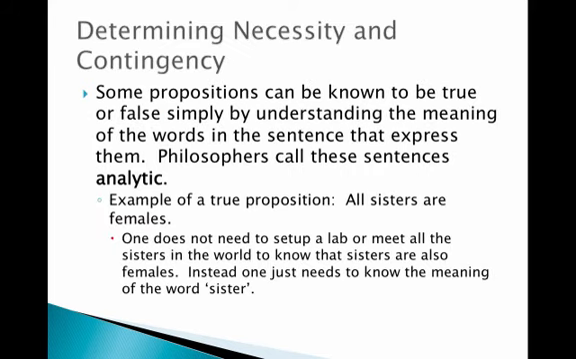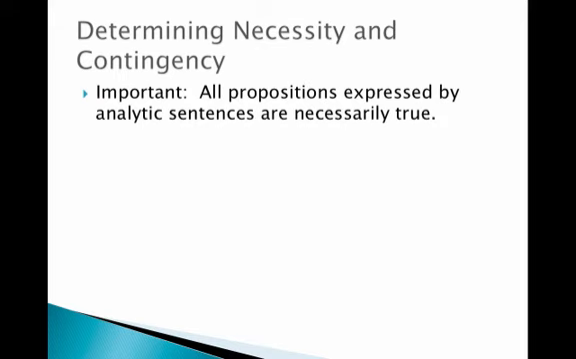All right, well, how do we determine necessity and contingency? Well, some propositions can be known to be true or false simply by understanding the meaning of the words in the sentence that express them. Philosophers call these sentences analytic. Examples of a true proposition: all sisters are females. You don't need to set up a lab or meet all sisters in the world to know that sisters are also females. Instead, one just needs to know the meaning of the word sister. By that, if something is a sister, then that thing is a female. So this is important. Any proposition expressed by an analytic sentence is necessarily true.